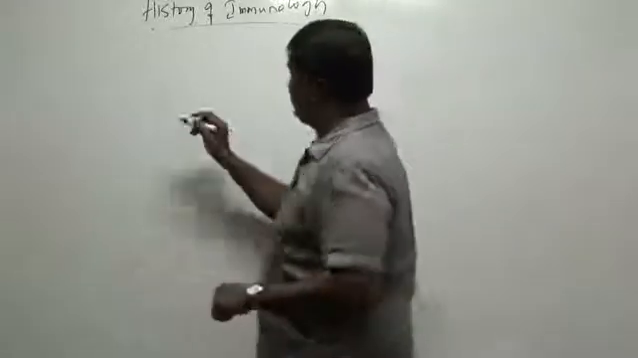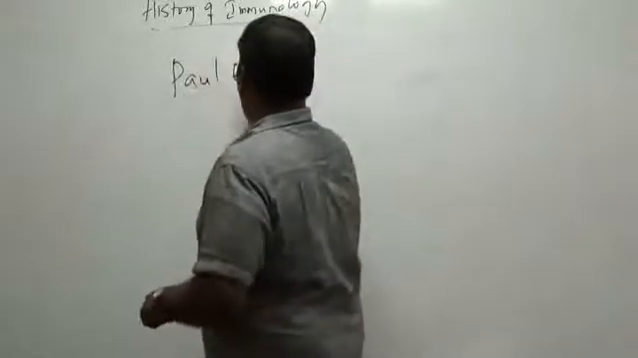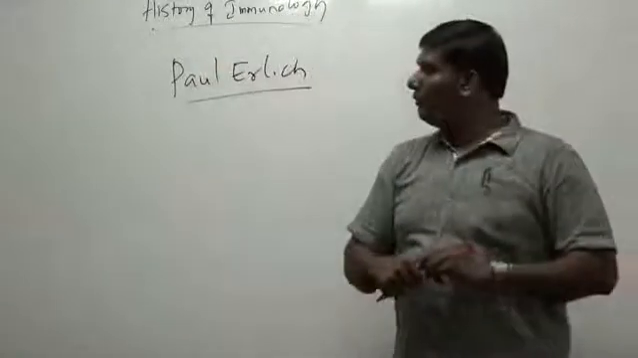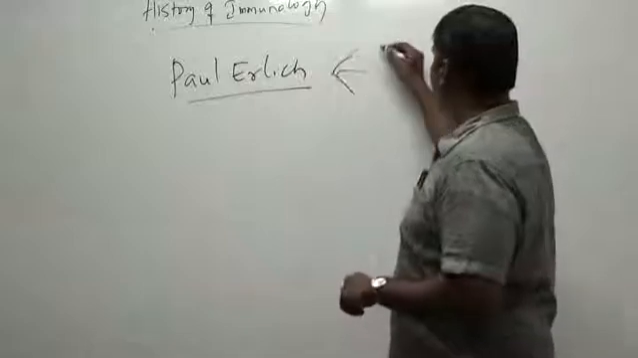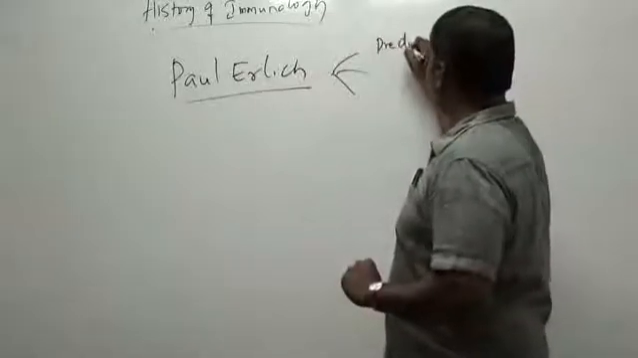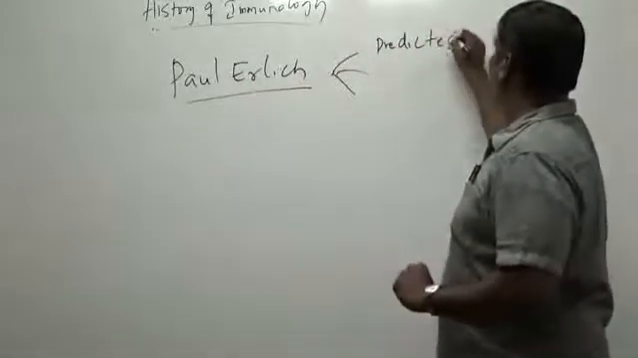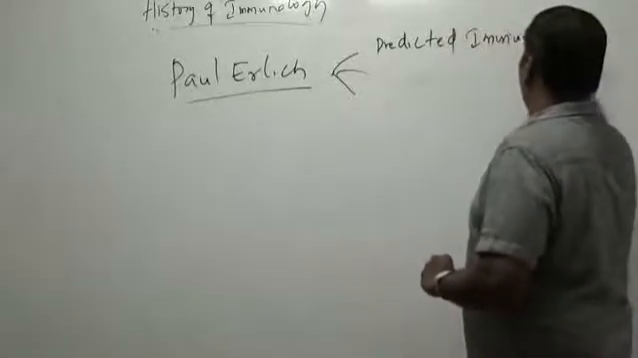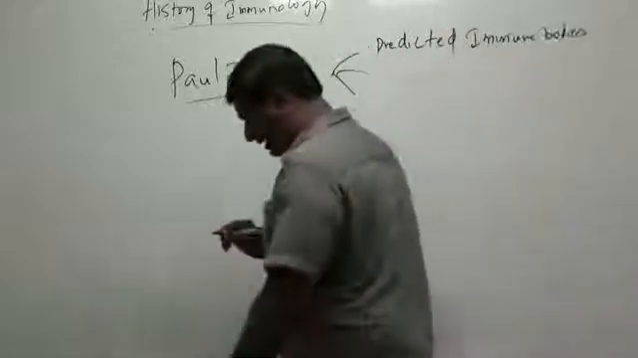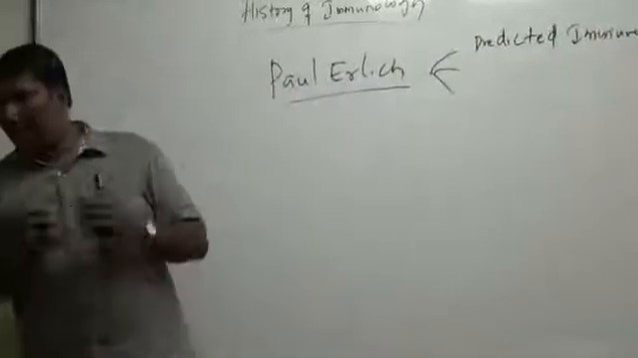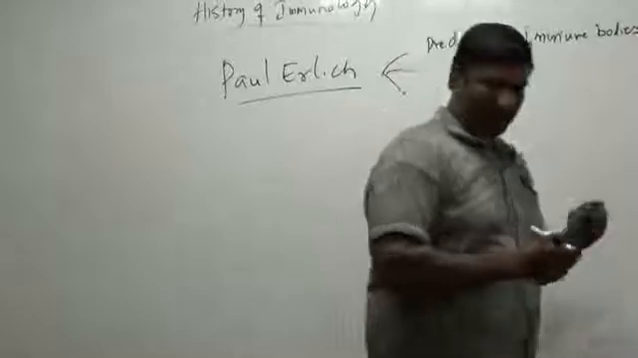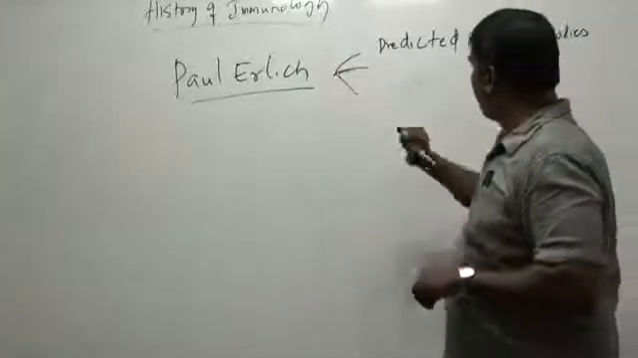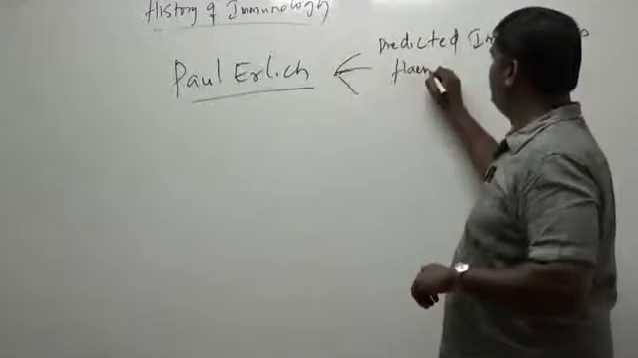Then the next major contribution came from Paul Ehrlich. He is the one who, to his credit, actually predicted the immune bodies. He didn't call them antibodies. He said certain components in the blood are responsible for fighting the antigens, or the microorganisms, and providing immunity.